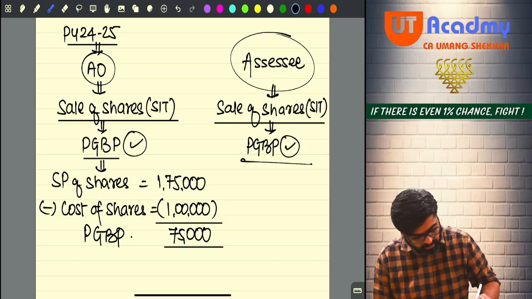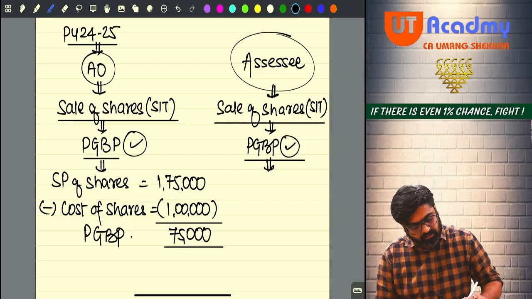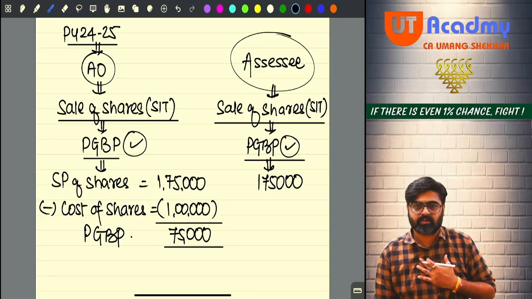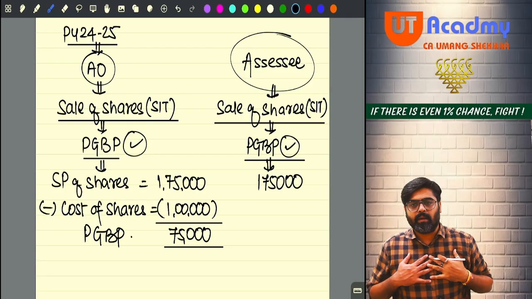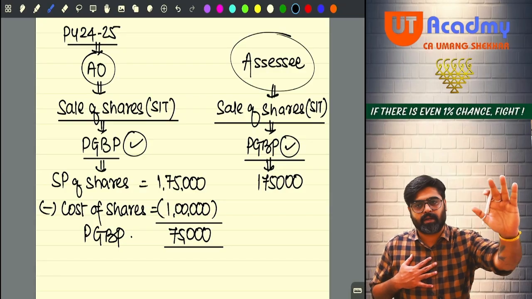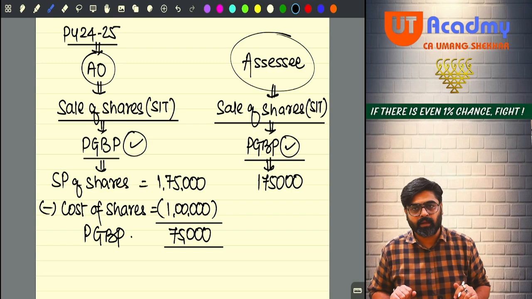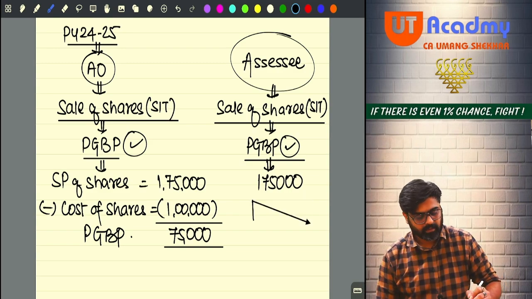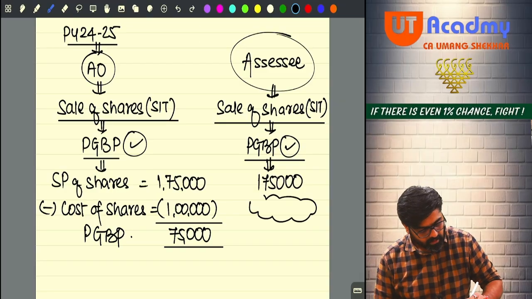I will calculate PGBP income and I will pay tax on the PGBP income. But the selling price will be 1,75,000 for my stock in trade, which I accept because I am selling the shares for 1,75,000. What I want to say here is that if 1 lakh rupees cost is reduced, what is happening?